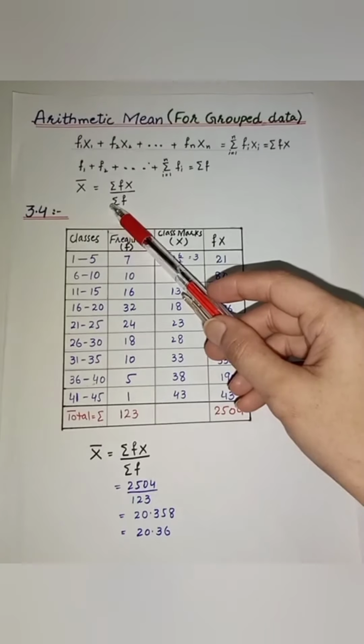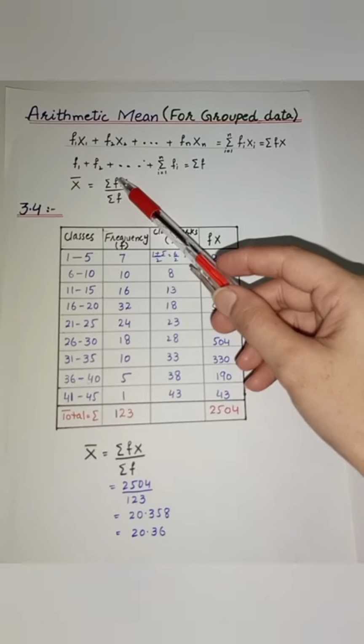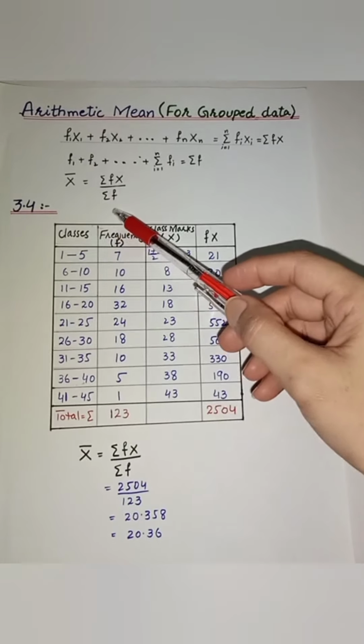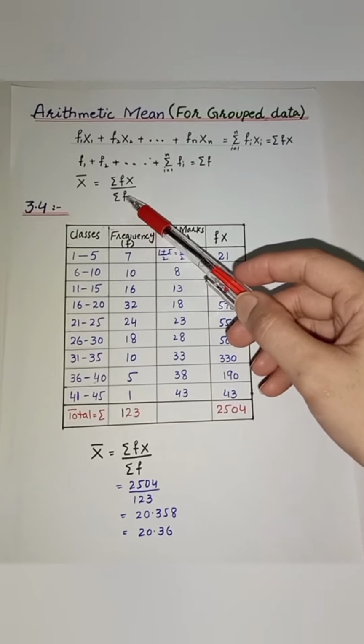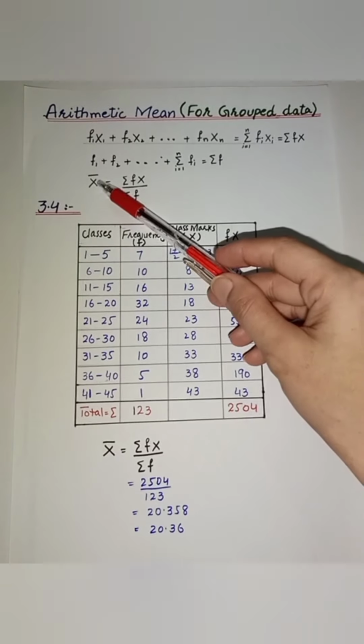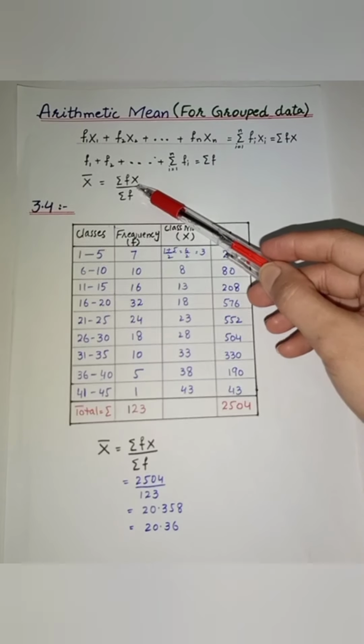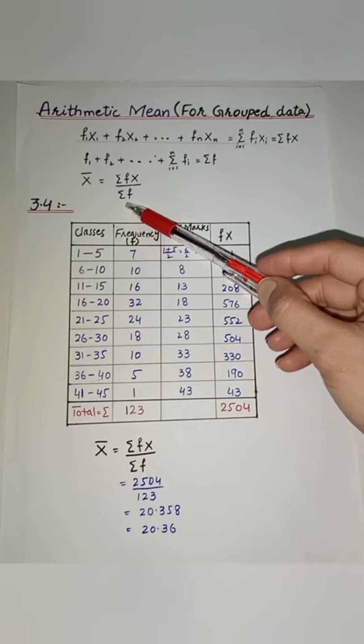Since the mean is the value obtained by dividing the sum of values by their number, the mean for grouped data is given by x bar is equal to sum of fx divided by sum of f.